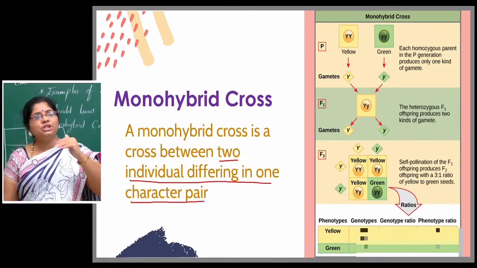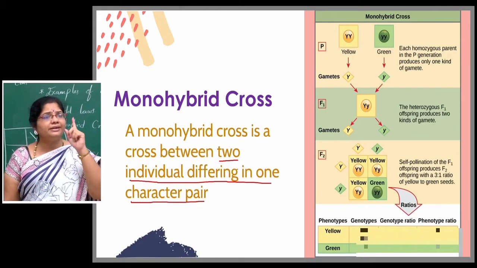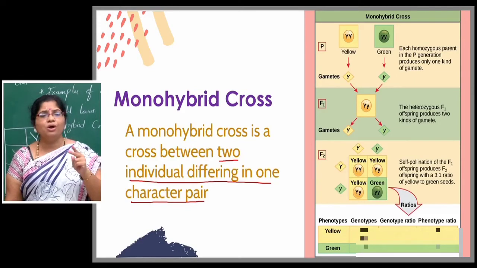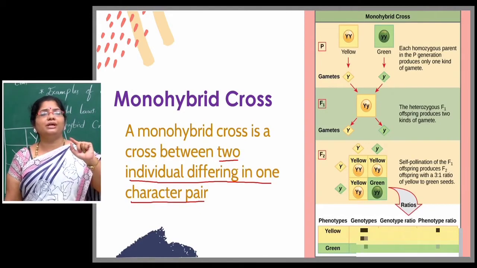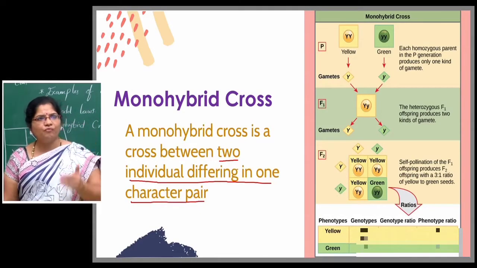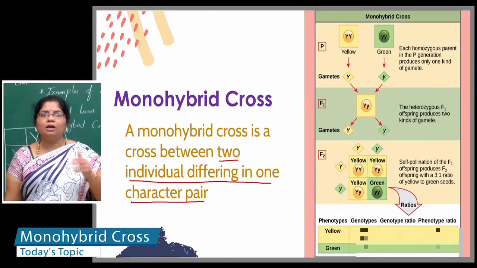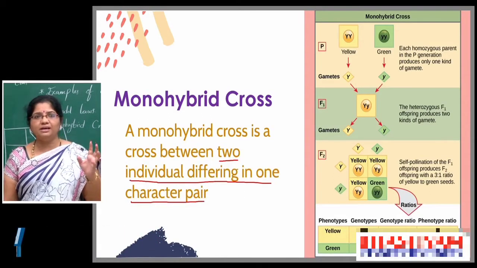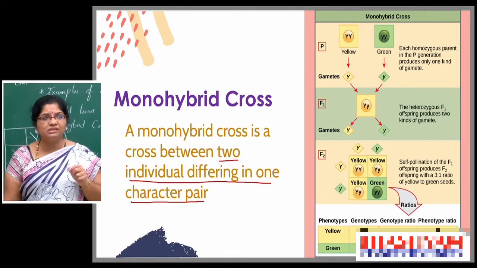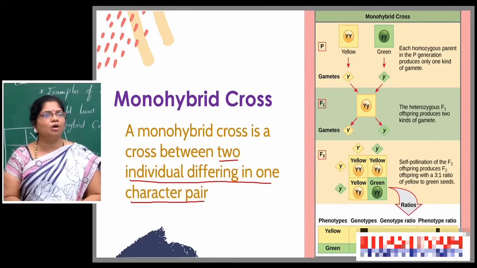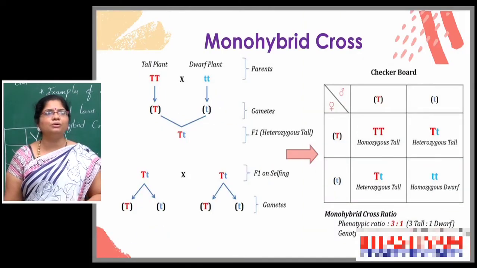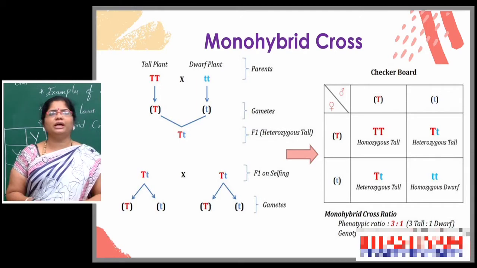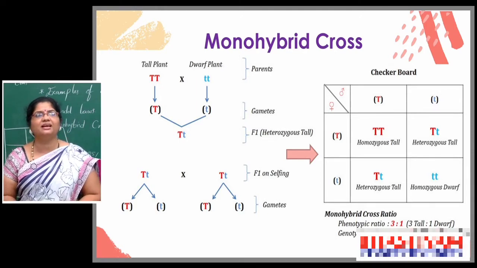When you observe the genotypic ratio, homozygous dominant is only 1, heterozygous is 2, and homozygous recessive is again 1. So, that is why the genotypic ratio is 1:2:1. So, this is Mendel's monohybrid cross, his assumptions, and his two laws, the law of dominance and the law of segregation. Here, for you to understand better, I selected one more important character. Through this also you will see the Mendel monohybrid cross in a clear-cut manner.